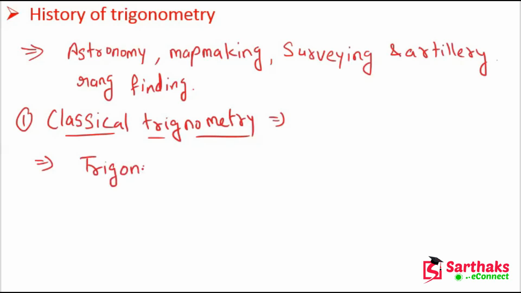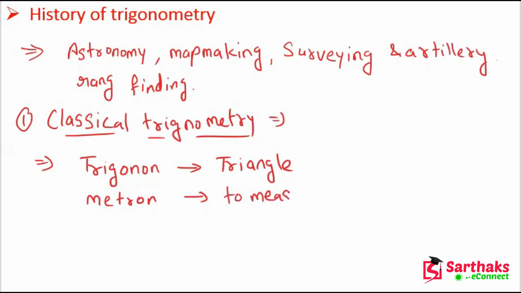So trigonon means triangle, metron means to measure, and together it becomes trigonometry.